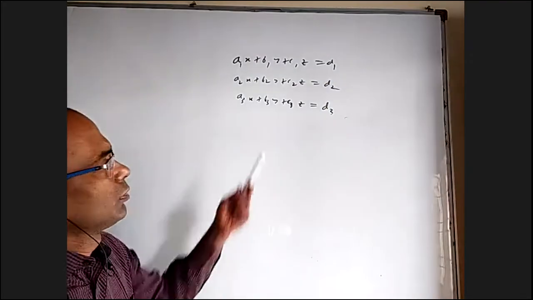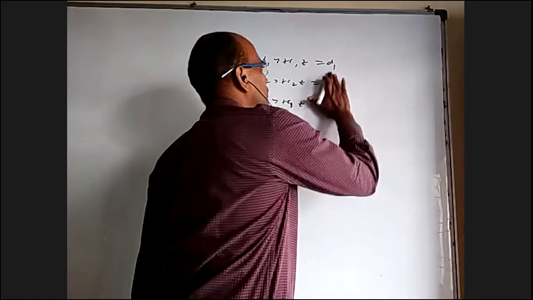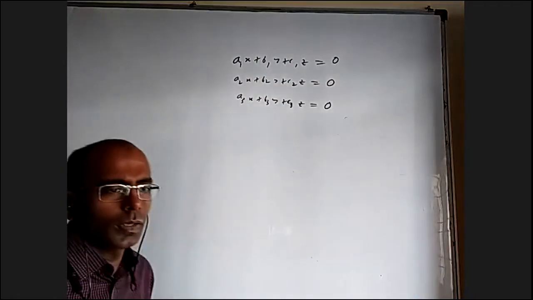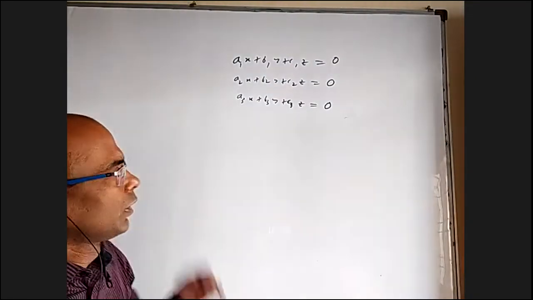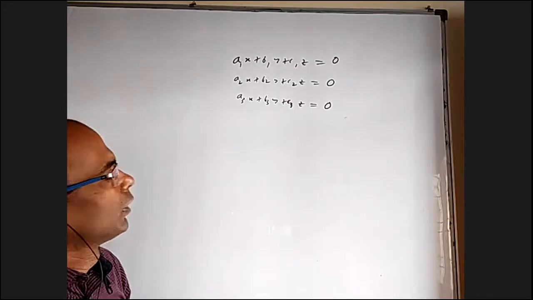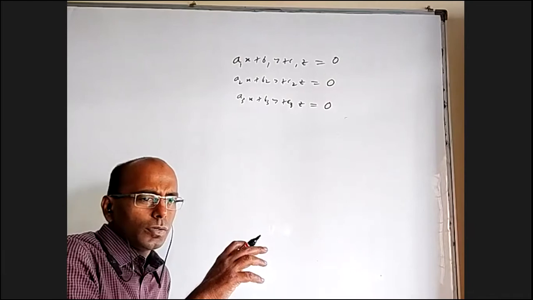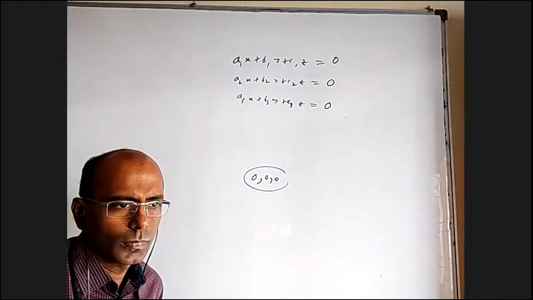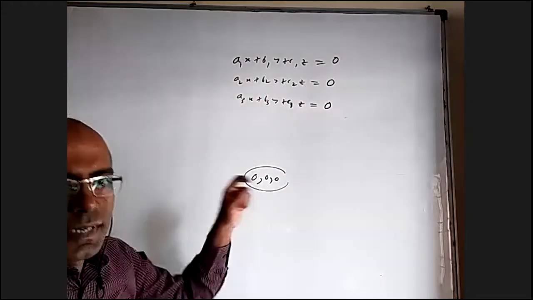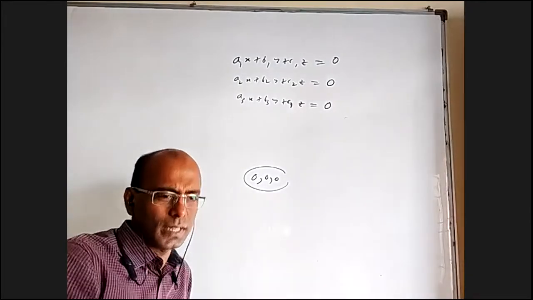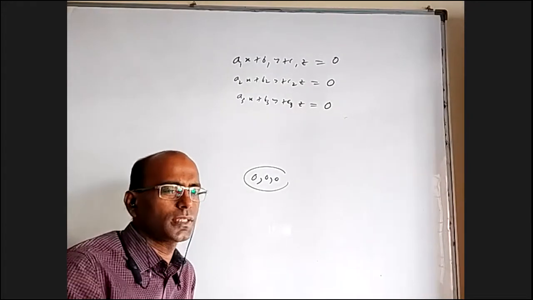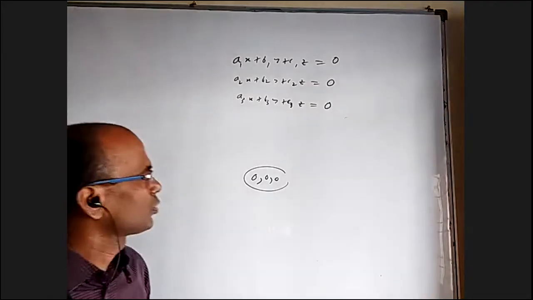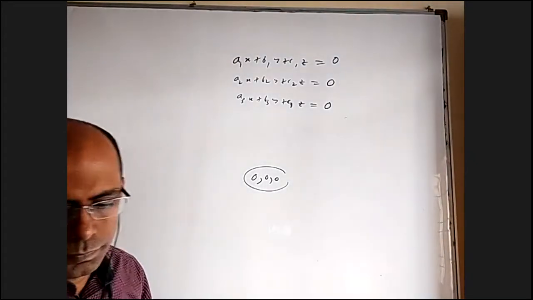Now, what if all constants are 0? Then these are called homogeneous equations because the degree is same. There's no question of no solution here because 0, 0, 0 is obviously a solution. X is 0, Y is 0, Z is 0. This is called trivial solution or zero solution. In English, trivial means nothing. That's when a problem is very easy. If somebody asks a doubt, you can say it's a very trivial question you're asking. Means very easy question, kind of like that, nothing, no value. So it is called zero solution or trivial solution.